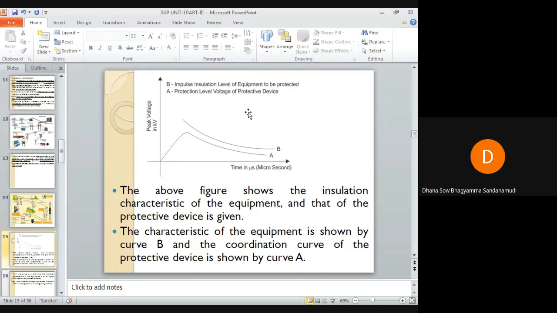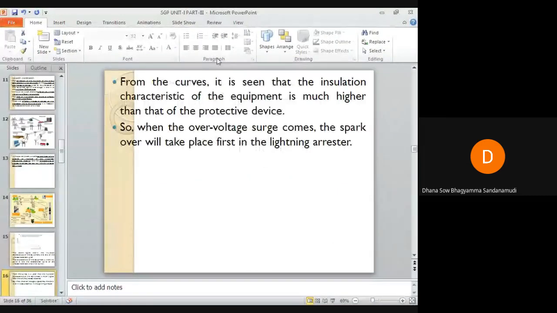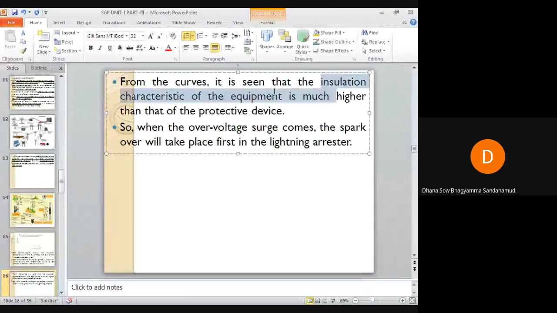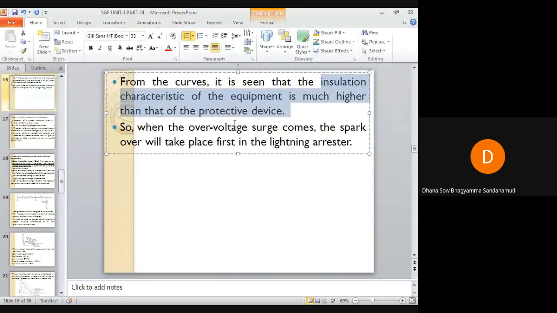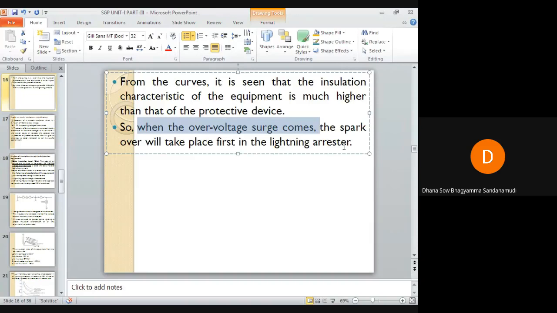So this shows the insulation characteristics of the equipment which is to be protected and the protective device. You can see the characteristics of the equipment is shown by curve B, equipment characteristics. Curve A shows the characteristics of the protective device. The insulation characteristics of the equipment is much higher than that of the protective device. So whenever overvoltage occurs, the spark over will take place first in the lightning arrestor.